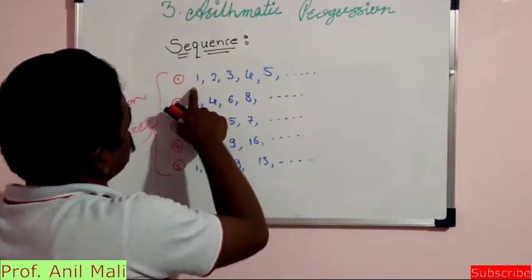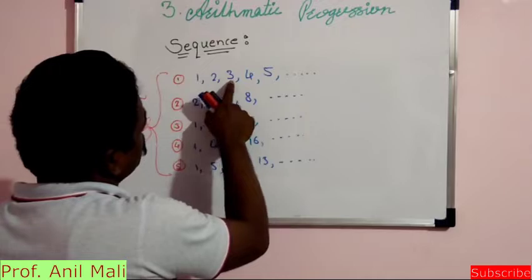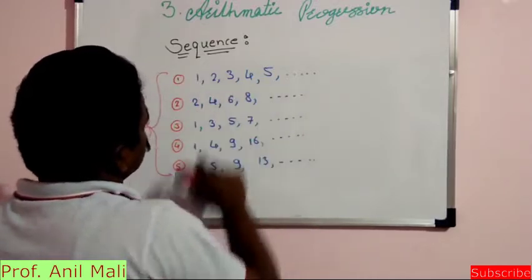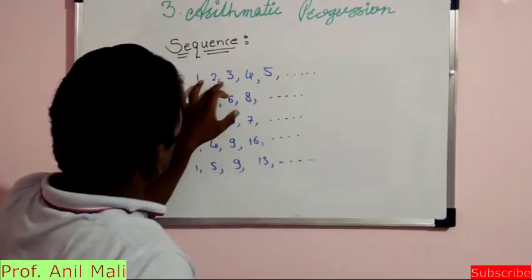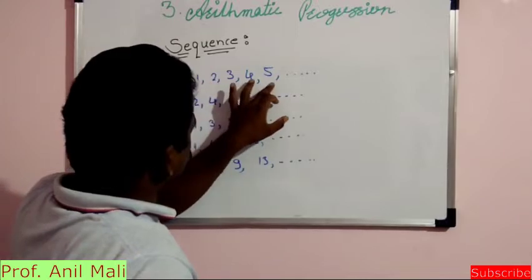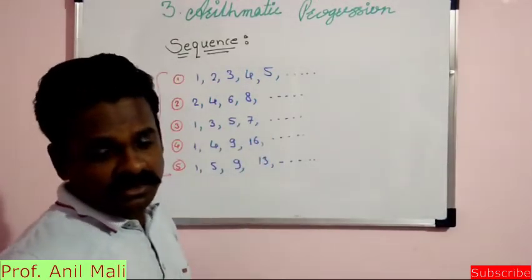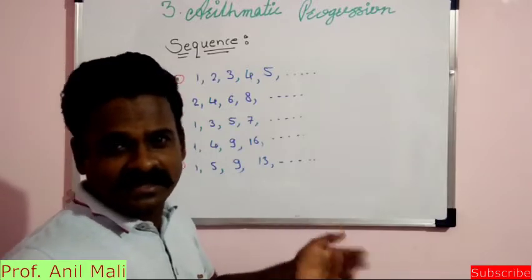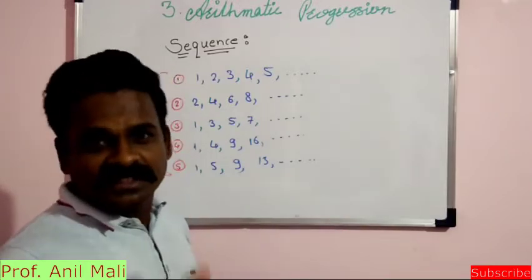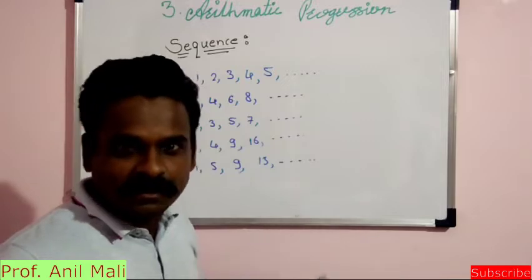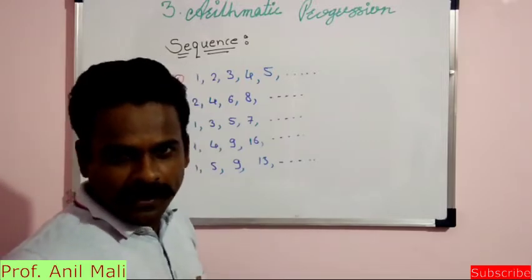So let's study the first example. What is the first one? 1, 2, 3, 4, 5. Suppose this is the first term, second term, third term, fourth term, fifth term. The sixth term will be 6, then 7, 8, 9. The 50th term is 50. The 100th term is 100.